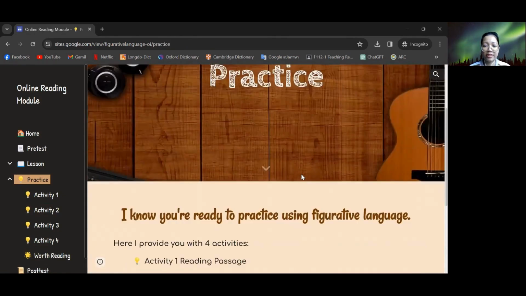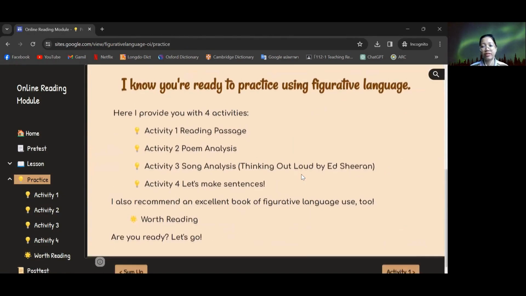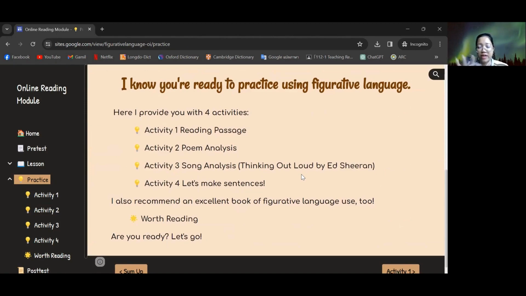Then I start with the practice. For the last version, I had 5 activities for the students, but I think that's too much, so I reduced it to 4 activities. And Pinky also recommended a book that I should have them read, so I also recommend that book in the worth reading part.